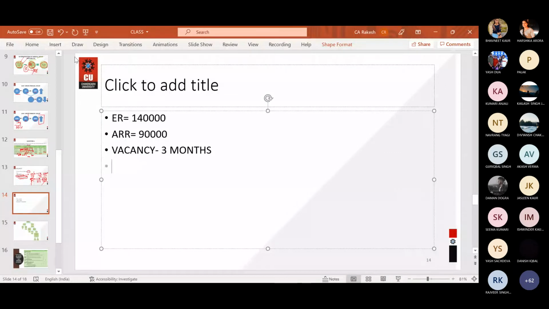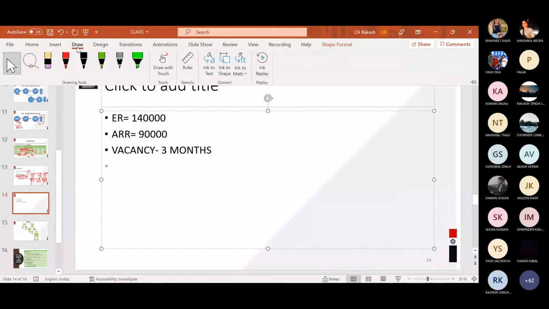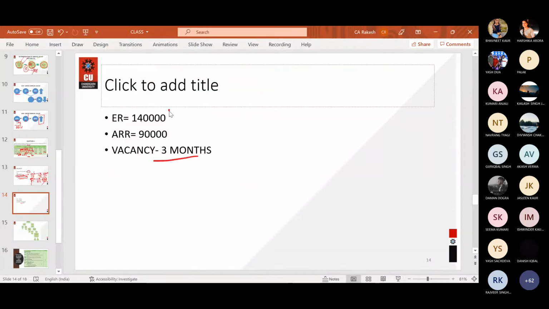How are we supposed to calculate it? Students who are not able to derive the correct answer, let me show them. Since vacancy is given, you need to convert it into a per month basis. So you will divide expected rent by 12 and actual rent by 9. Why? Because for 3 months it was vacant. If it would have been vacant for 4 months, then you would have been dividing it by 8. So actual rent divided by 9.